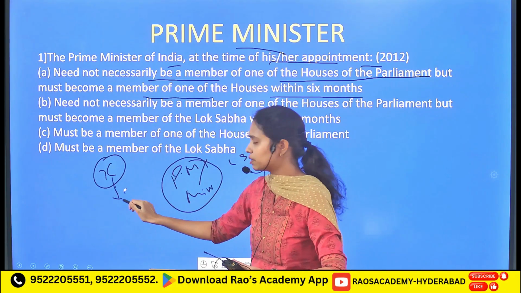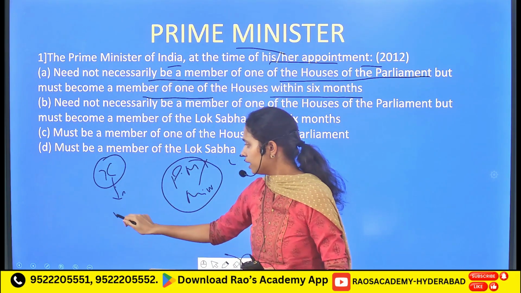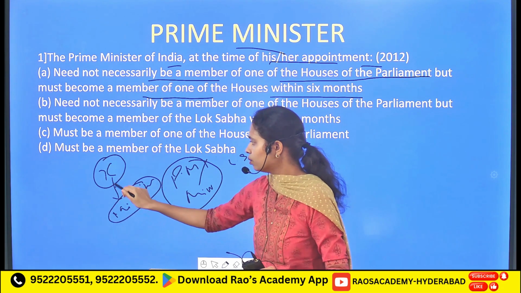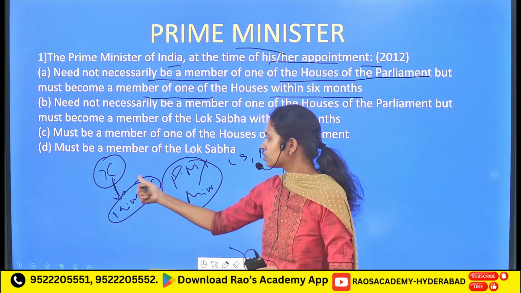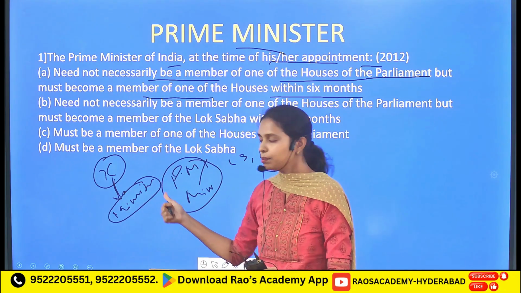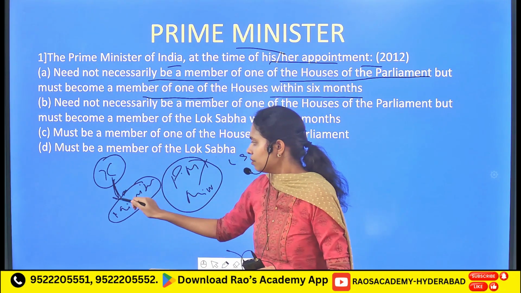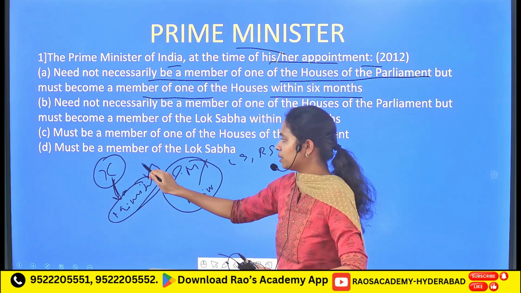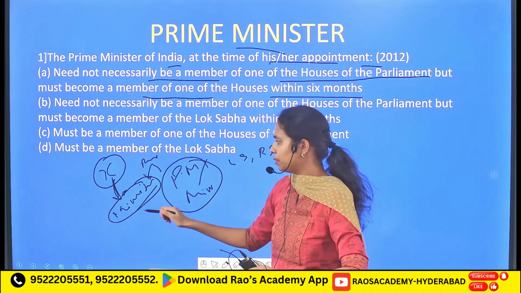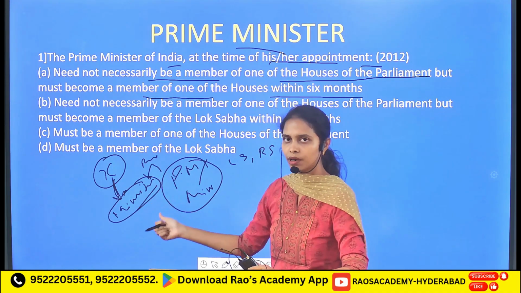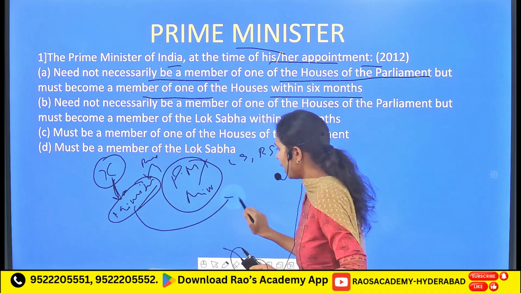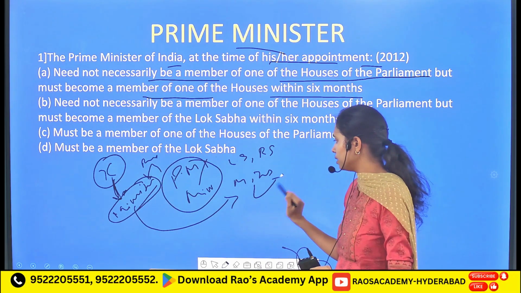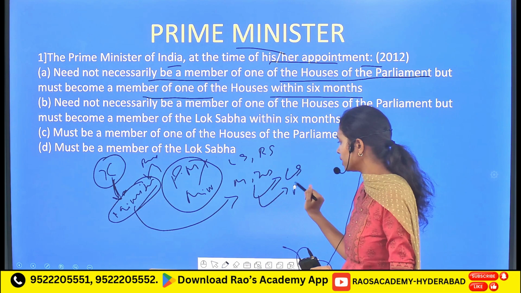But this particular person can become the minister at the union government level. How can this person, who is not a member of both Lok Sabha and Rajya Sabha, become the minister? This person can become the minister by being appointed by the President of India on the advice of the Prime Minister. Though he is not a member of Lok Sabha or the Rajya Sabha, this person, after getting appointed as the minister, has to become a member of either Lok Sabha or the Rajya Sabha.